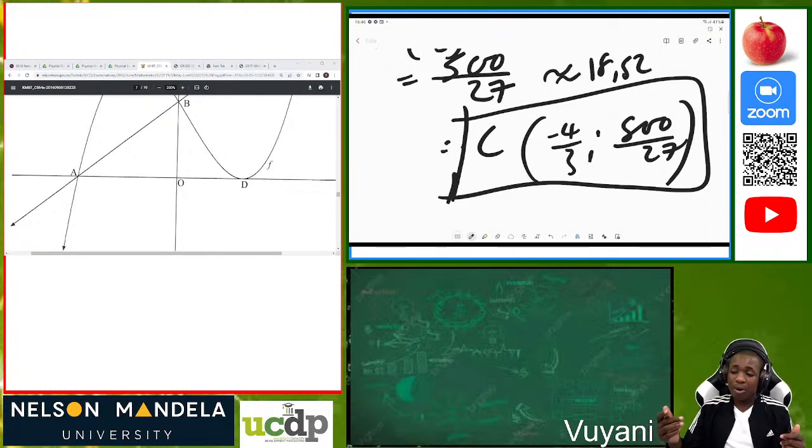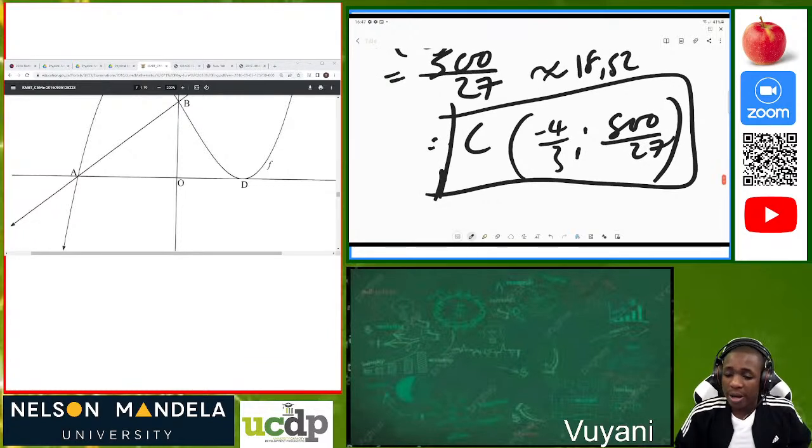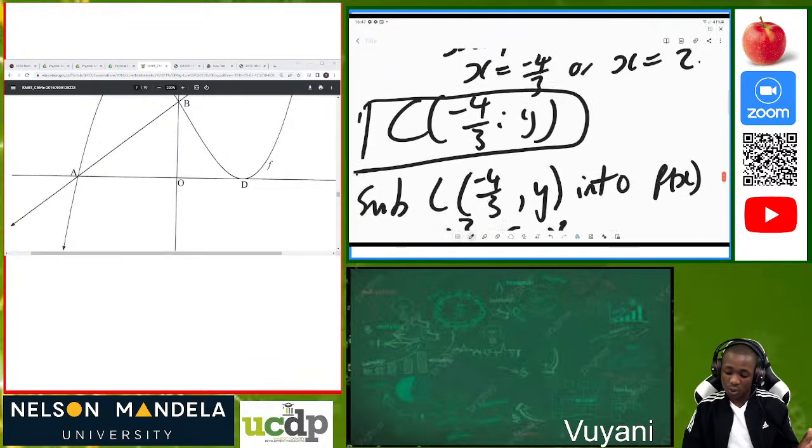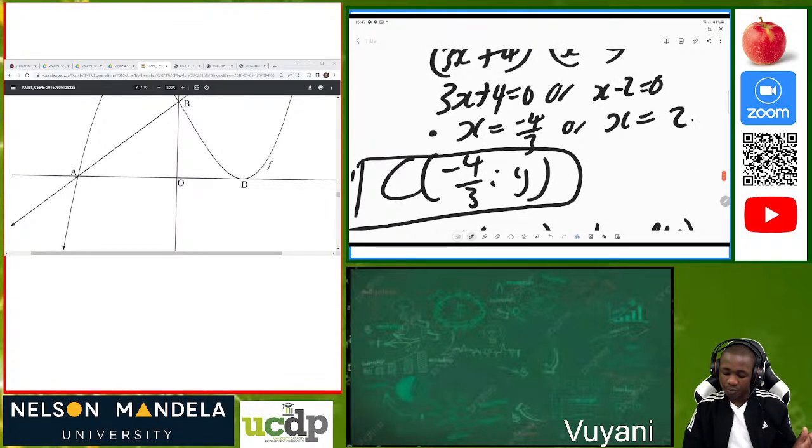At a turning point, f prime of x is always equal to 0. So we use that knowledge, then we were able to calculate the value of c. Then we analyzed that c is on the negative x-axis. So we cannot say c is equivalent to 2, because bear in mind that we got two values: x is equal to negative 4 over 3 or x is equal to 2.